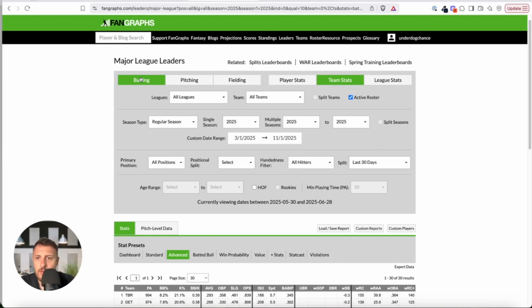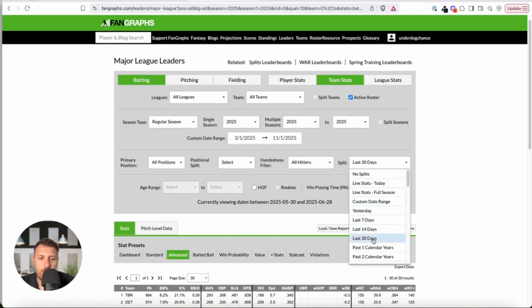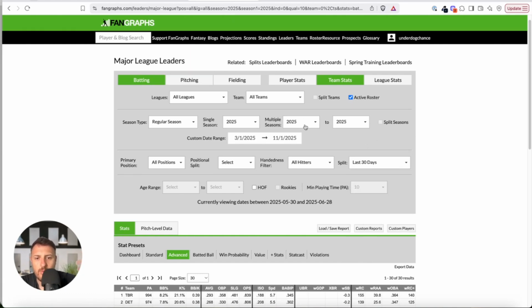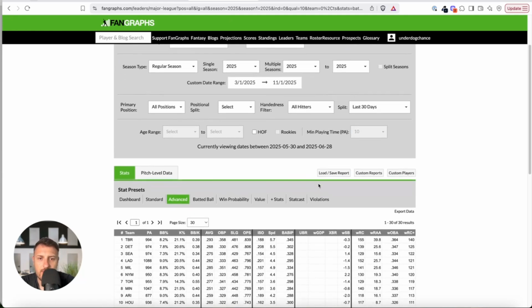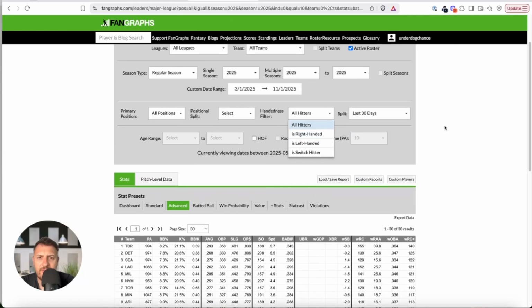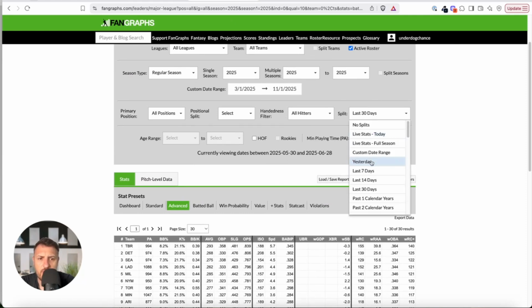But I will use, so click on batting, team stats, active rosters, because we will exclude injured players. I decided to go with last 30 days. You can add more and more tabs. You can create more and more tables. You can go for full season, last 7 days. Just select this, click the link, and it will automatically import data there. Okay, all hitters, everything is correct. You also have other options.